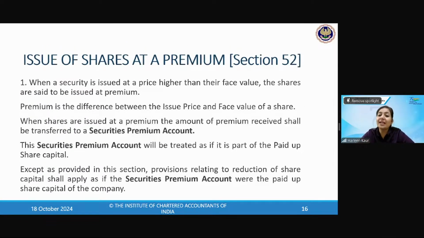Now, issue of shares at a premium. What is the meaning of premium? When I teach about prospectus, share capital and debentures, I always try to correlate that. Students must be wondering as if I've opened my accounts book. Do you feel like this when you're studying these kinds of topics? You have solved a number of questions related to shares, issuing securities premium account in class 12th, also in foundation, and this year in accounting in inter also. You solved so many questions of redemption of preference shares. You can relate that? That is absolutely good.